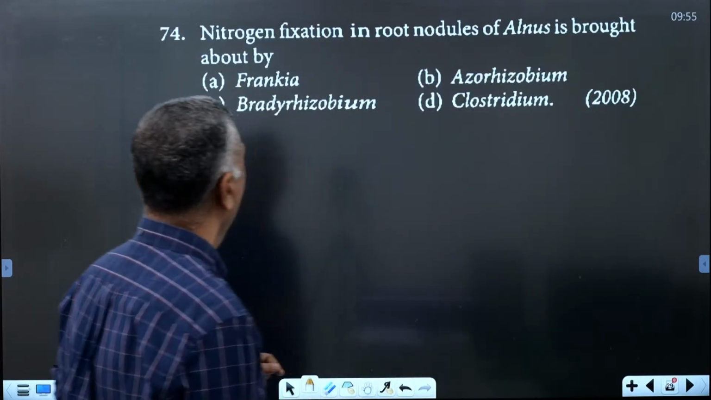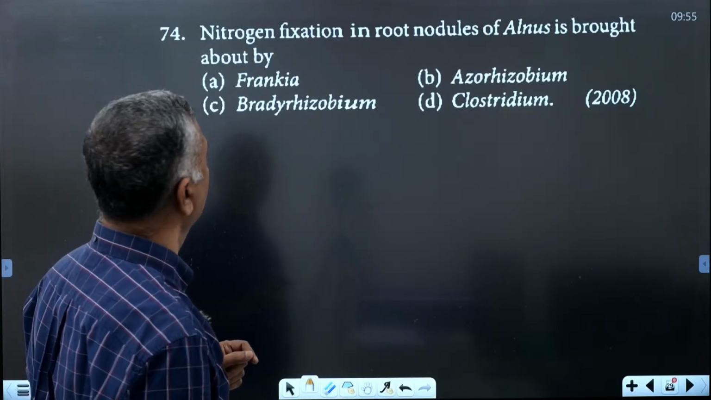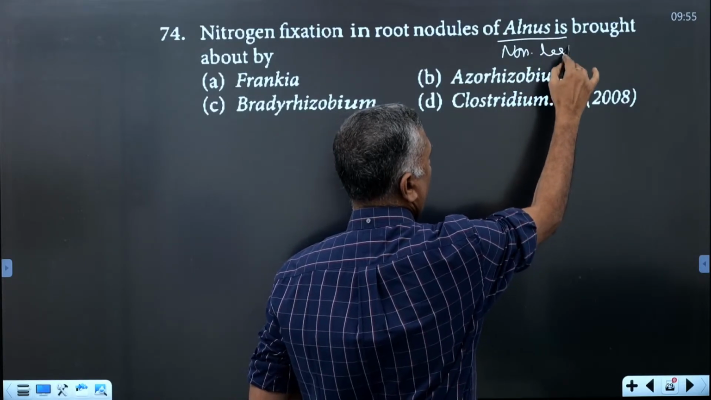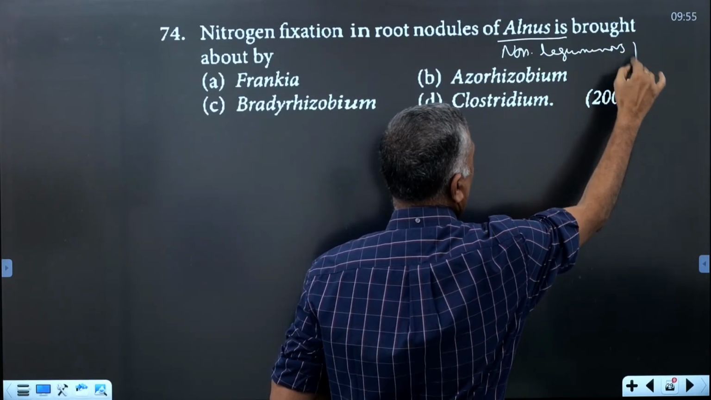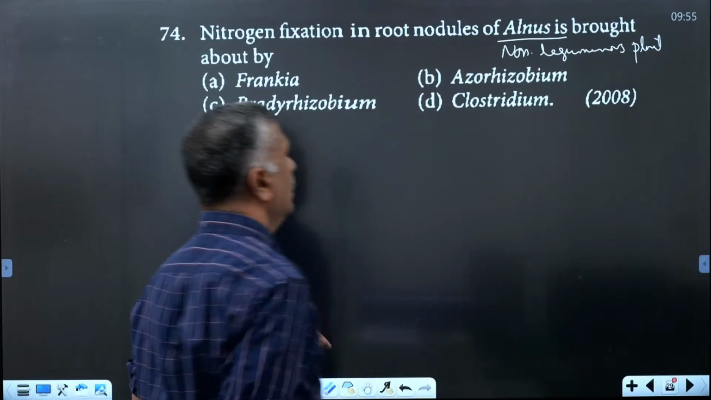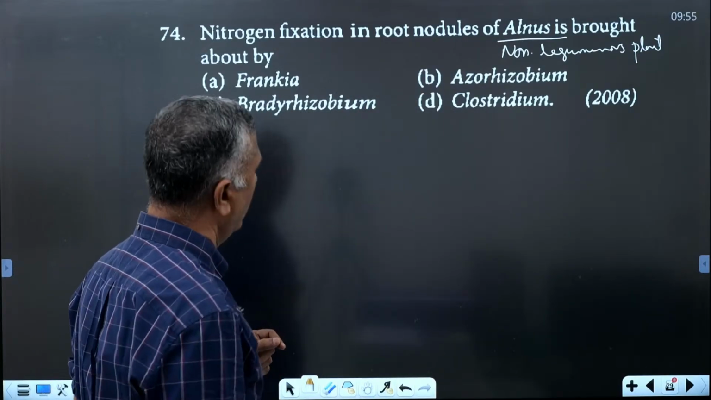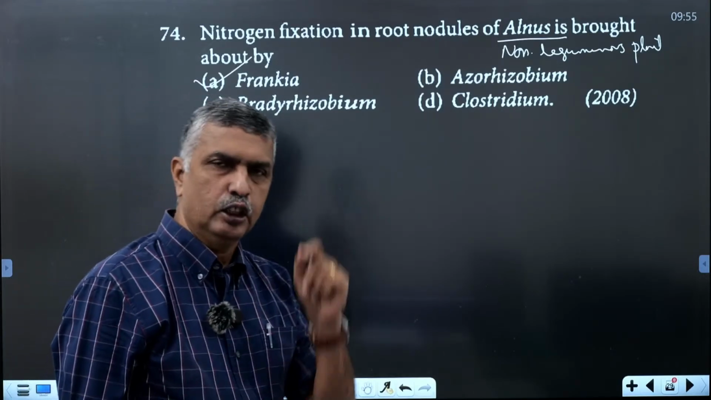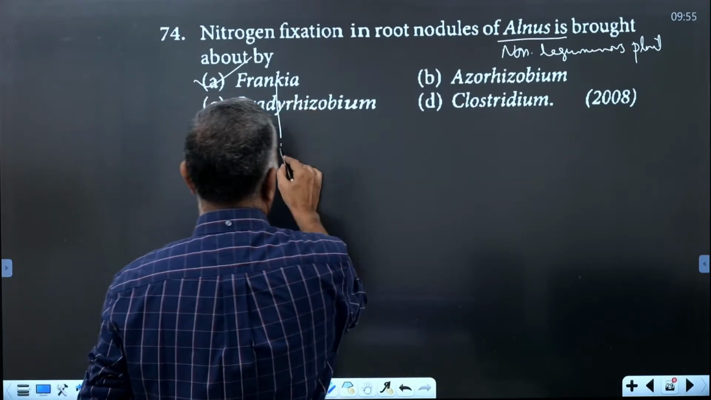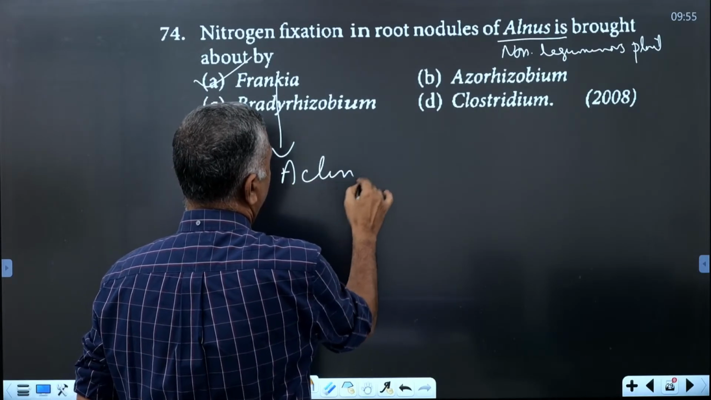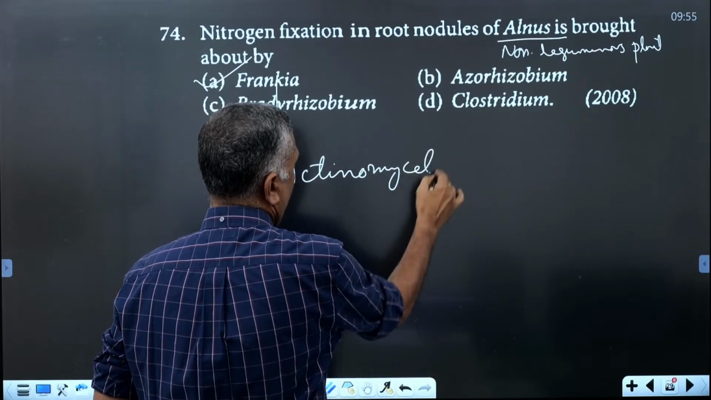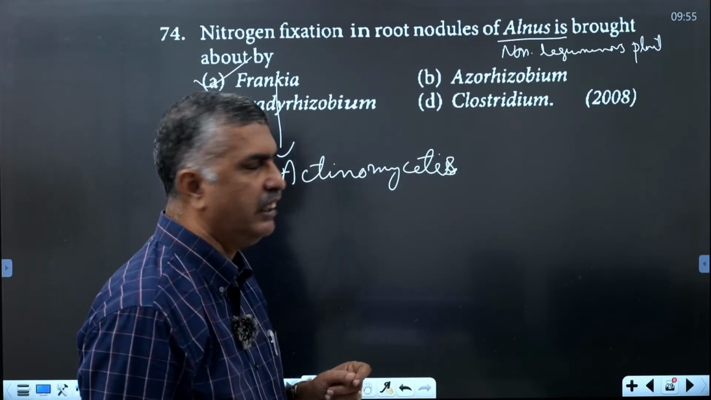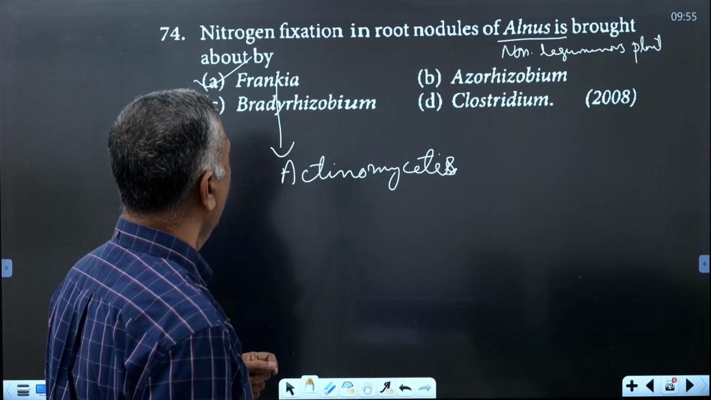Okay, the next one. Nitrogen fixation in root nodules of Alnus is brought about by? Alnus is a non-leguminous plant. In non-leguminous plants, the nitrogen fixation is carried out by another bacterium called Frankia. Frankia belongs to a class called Actinomycetes. Actinomycetes is the connecting link between bacteria and fungi.